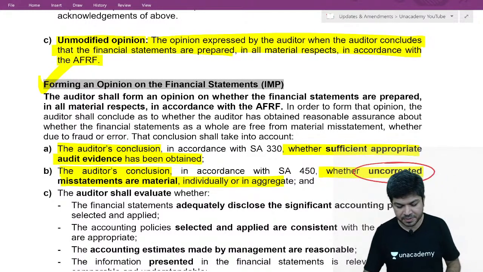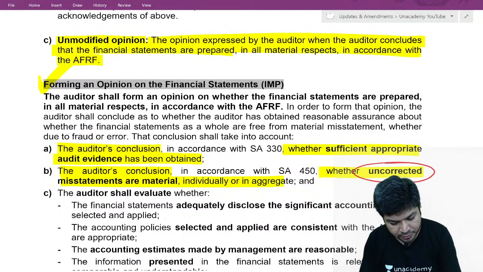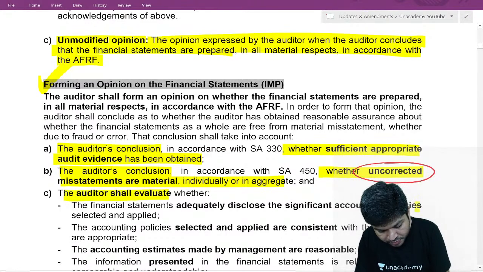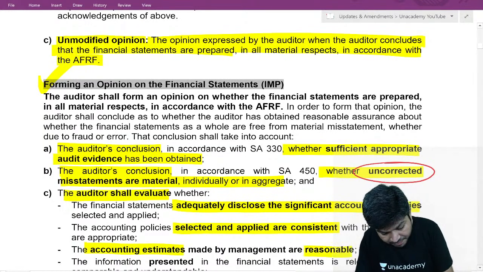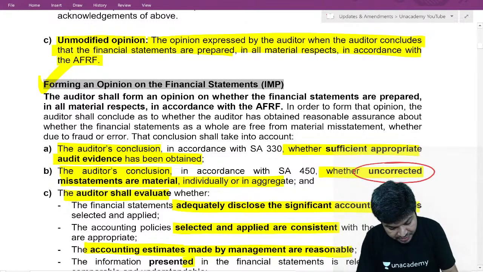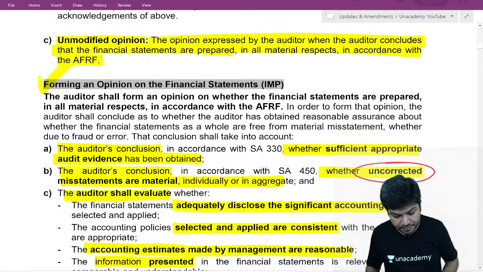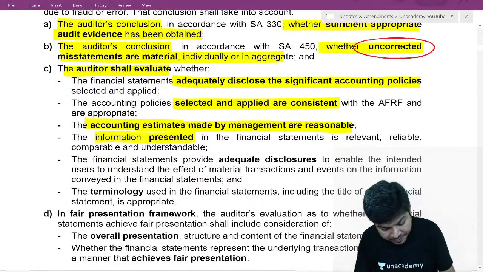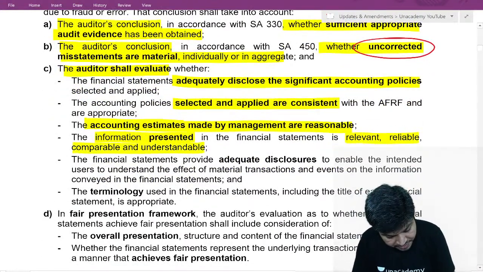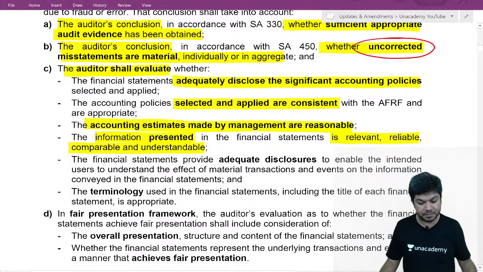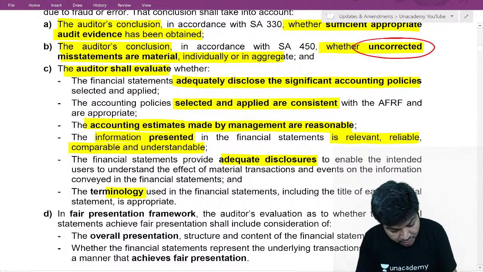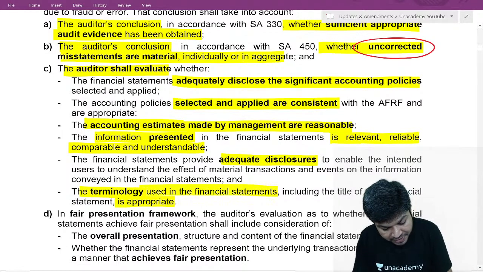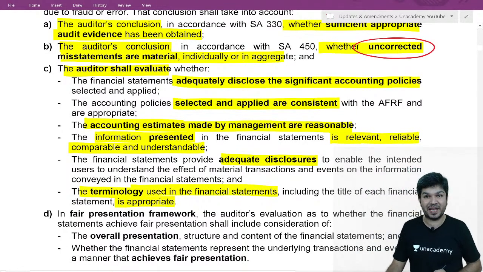And now, whether uncorrected misstatements are material or not, for that we evaluate: accounting policies are properly disclosed. They are appropriately selected and consistently applied. Estimates made by the management are reliable. The information is presented in a manner that is relevant, reliable, understandable, comparable. Adequate disclosures are done for all important things. Terminologies used in financial statements are appropriate.